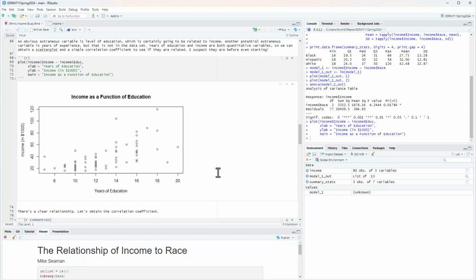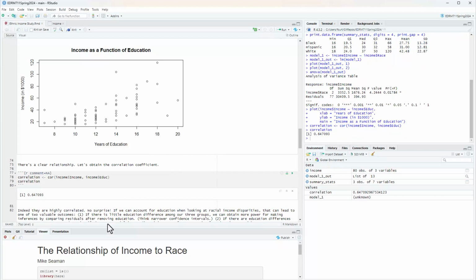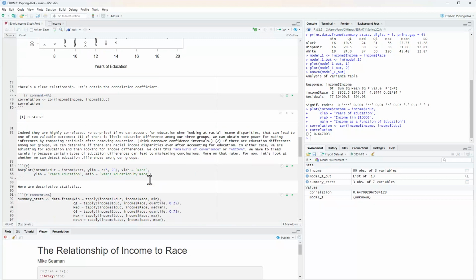Let's go ahead and measure that with a descriptive statistic, namely the correlation coefficient, and that is 0.65. So a pretty strong correlation, at least moderate to strong, between years of education and income. And since the years of education are in our data set, could we leverage that in some way in our analysis of differences in income for the different groups? So indeed, education and income is highly correlated, no surprise.